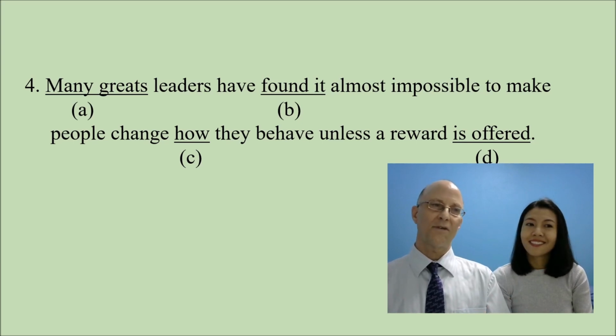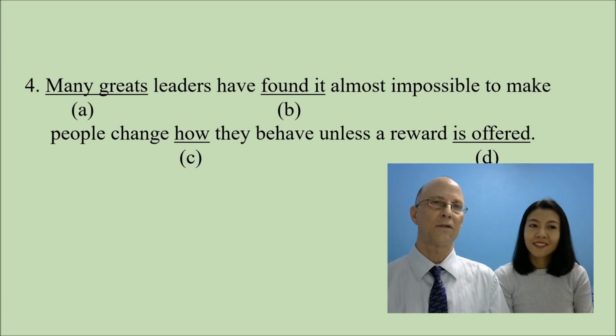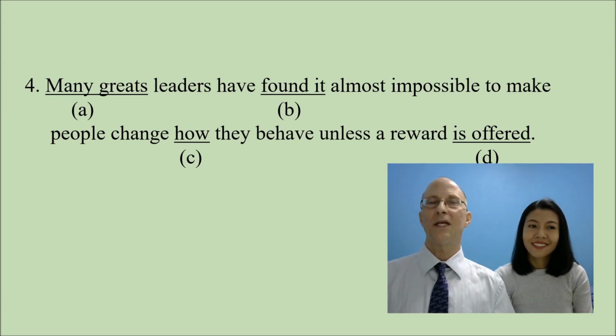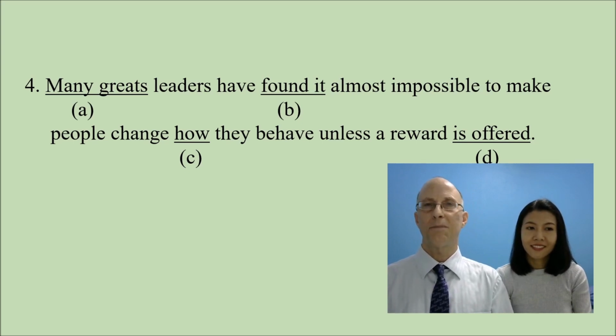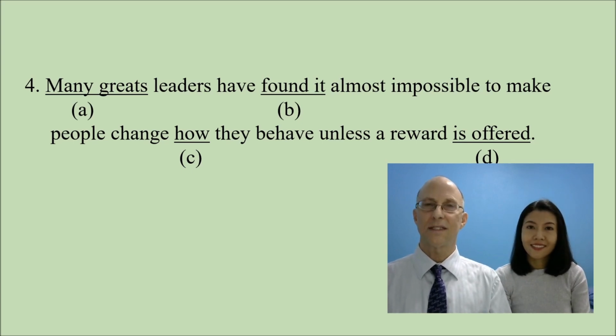So a little bit difficult, but easy if you know that most adjectives don't have an S on them. 4 should be, many great leaders have found it almost impossible to make people change how they behave unless a reward is offered. This sentence is testing your ability with adjectives.